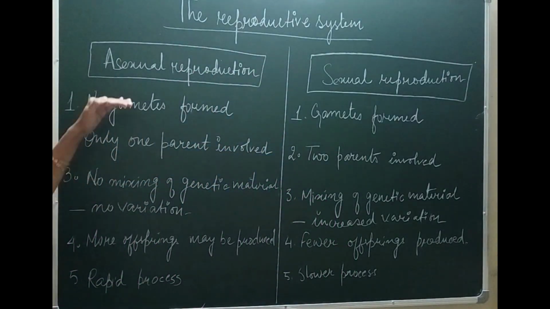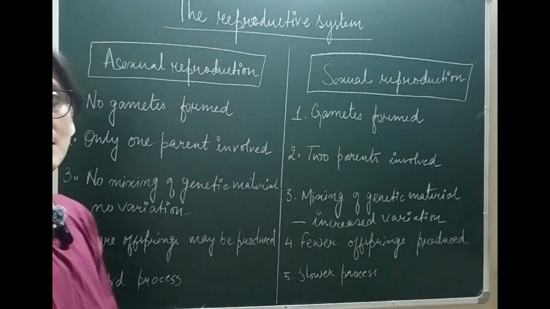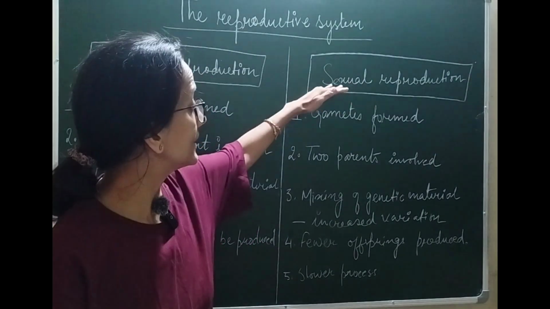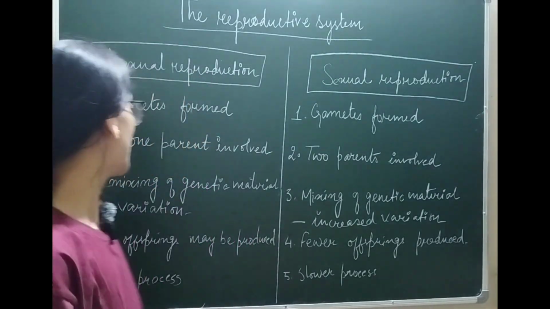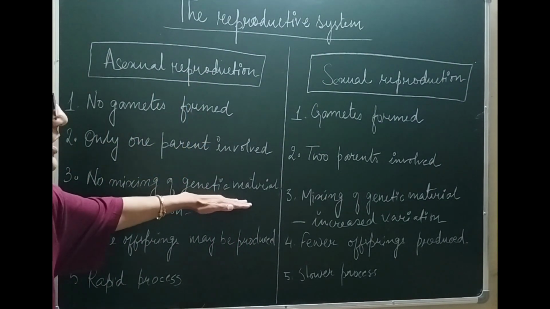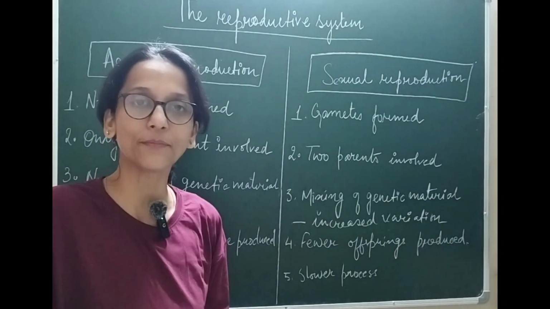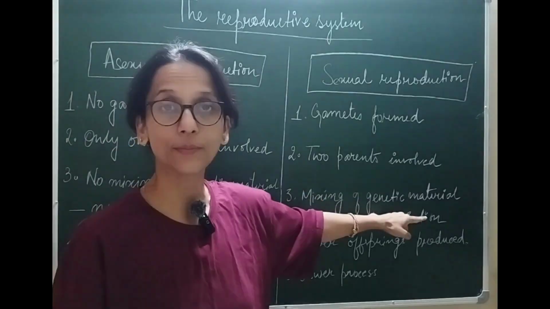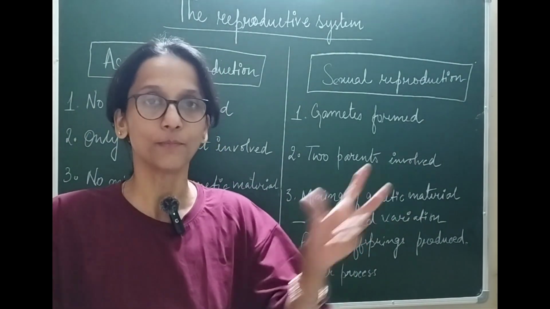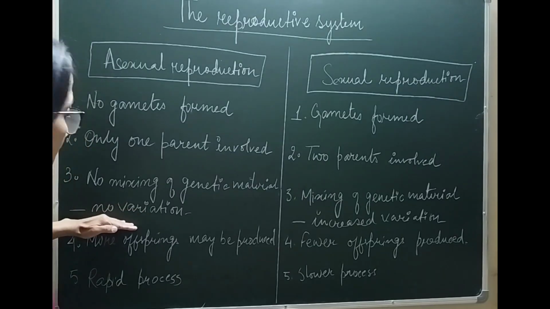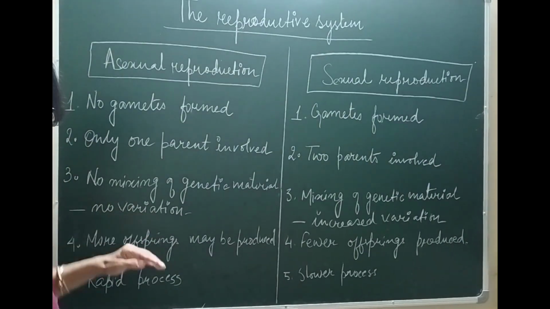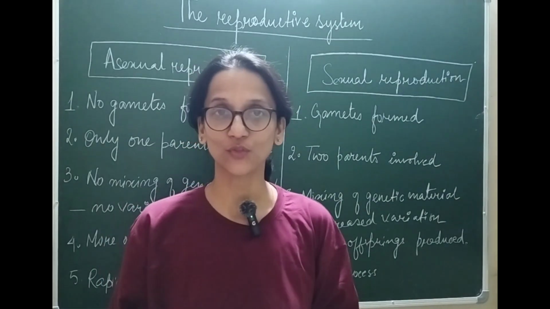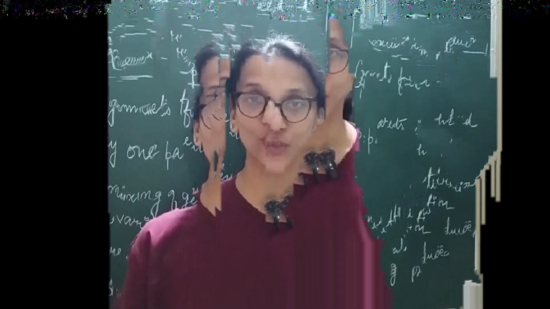The second difference between asexual and sexual reproduction is, in asexual reproduction only one parent is involved. There is only one parent involved in giving birth to the next offspring, whereas in sexual reproduction there are two parents involved. So the third difference is, there is no mixing of genetic material in asexual reproduction, because there is only one parent involved. Whereas in sexual reproduction, there will be mixing of genetic material from both the parents. And because of this, since there is no mixing, there is no variation. That means the offspring produced will look similar to the parent. Whereas in sexual reproduction, since there is mixing of genetic material, the offspring shows variation.